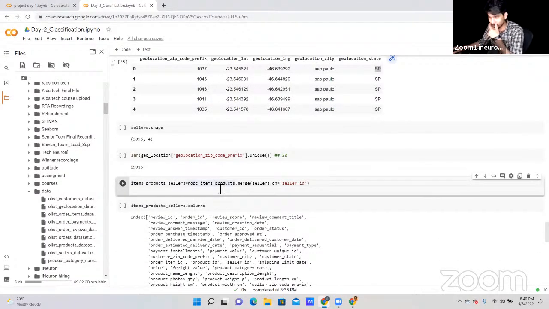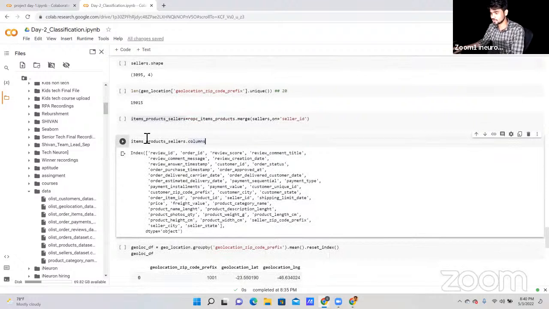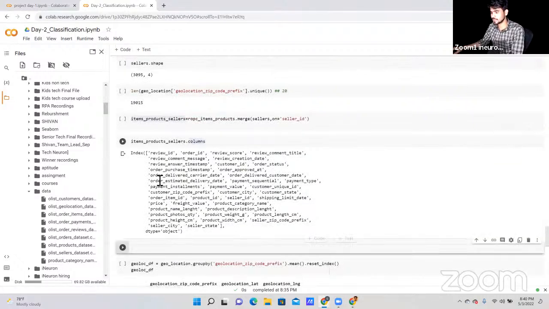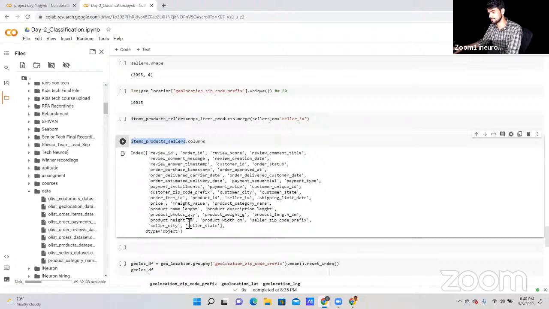I'm going to merge our item products data with the seller data on seller ID, because seller ID is common in both the item products data as well as our seller data. Now I'm going to check the columns. Not the columns, let's first try to check the shape of the data.